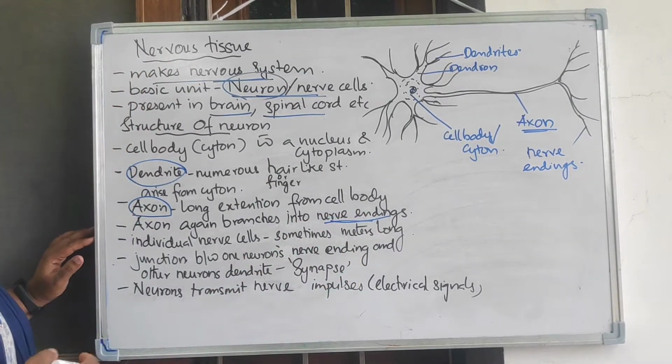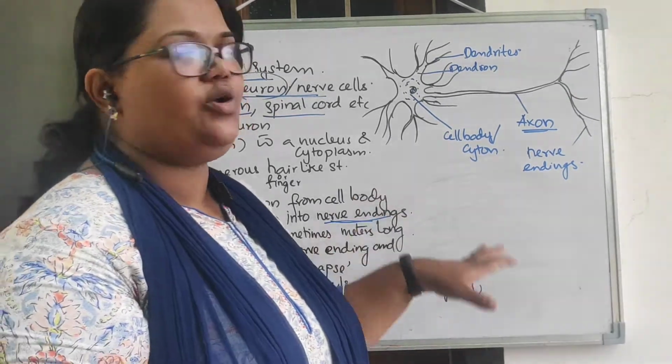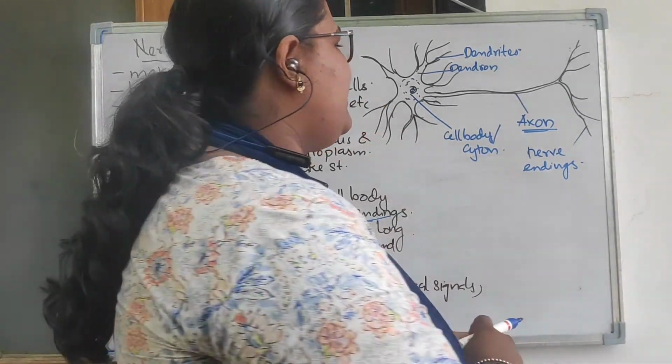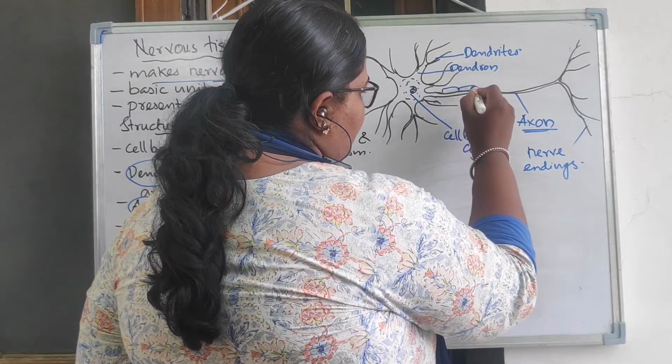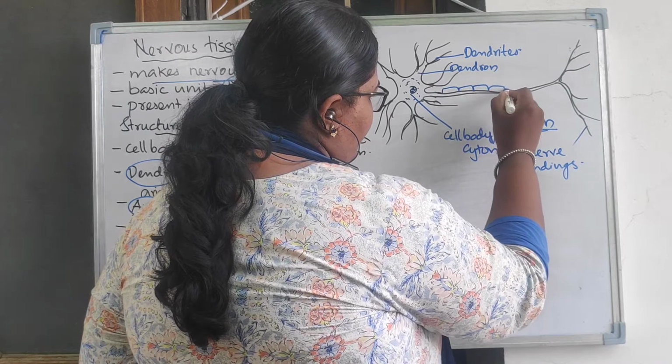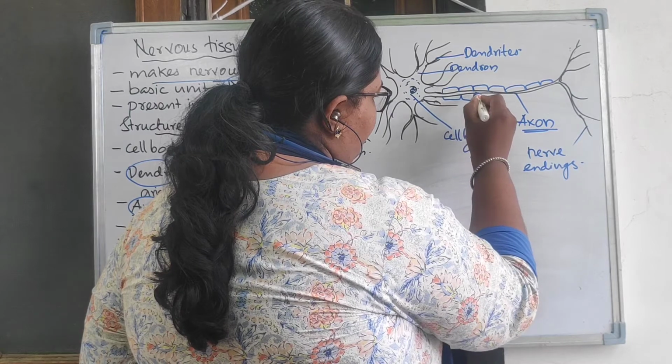I already told you it can be meters long. And one more thing you have to remember: in some neurons, not all neurons, they have a special covering for these axons. You can see there will be a special covering. It's not continuous, it actually has small gaps in it.